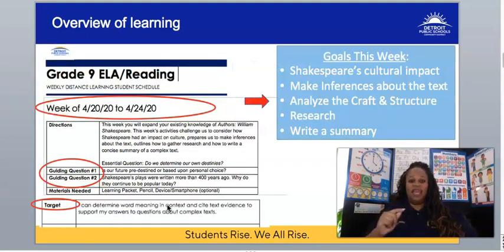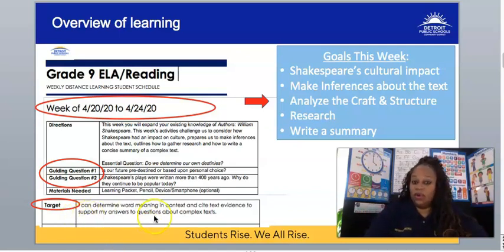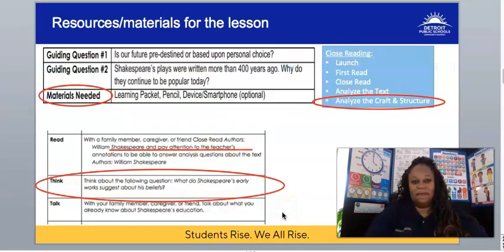Now, today, in our analysis of the craft and structure, we always look even deeper into the text. We look at word choice, we look at the author's purpose or meaning. So our target for today: I can determine word meaning in context and cite text evidence to support my own answers to questions about complex text.